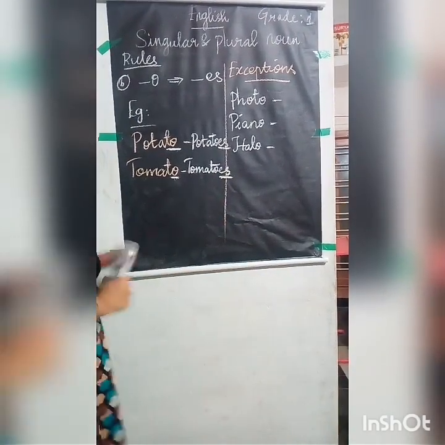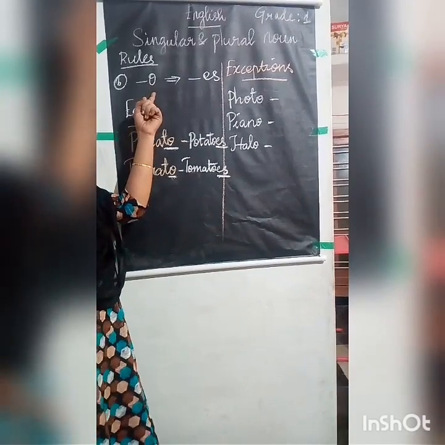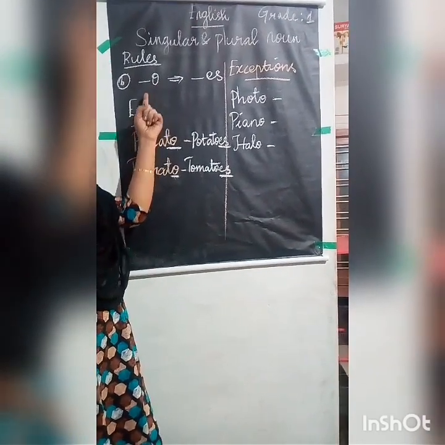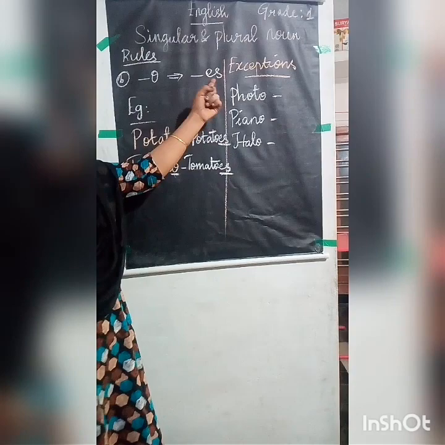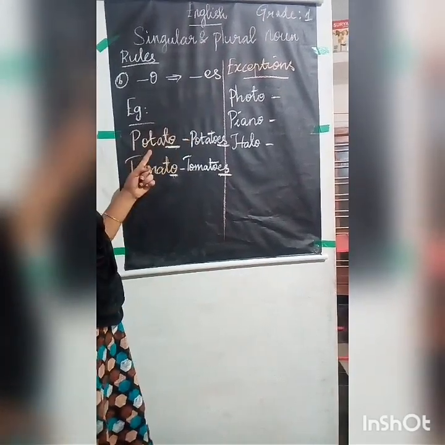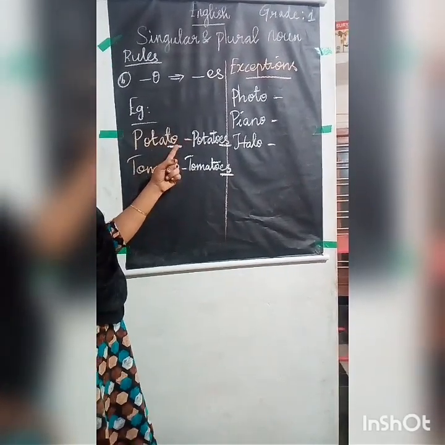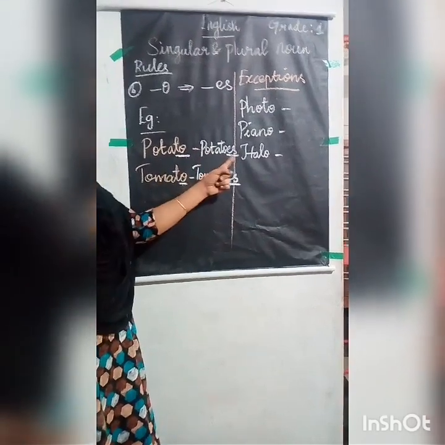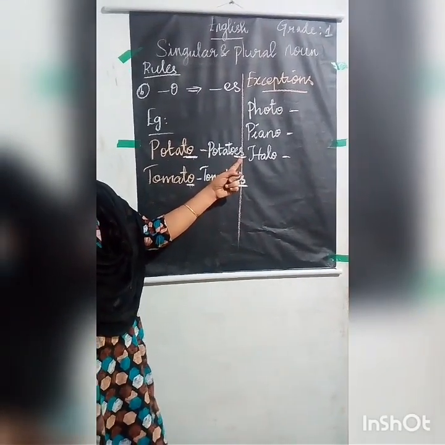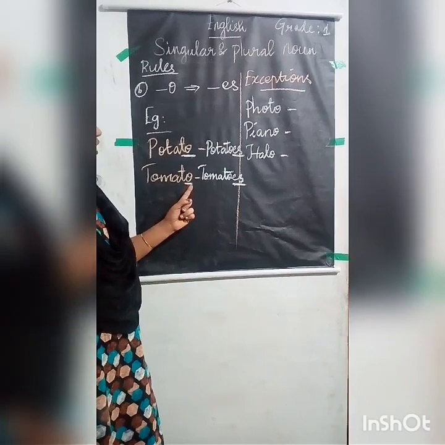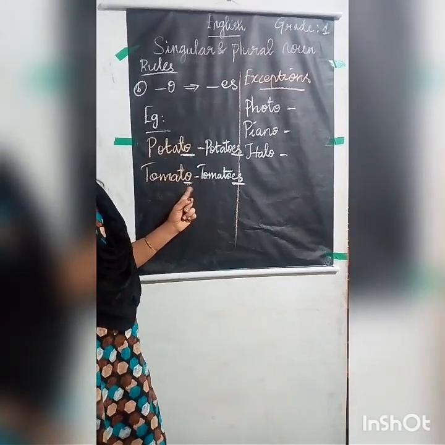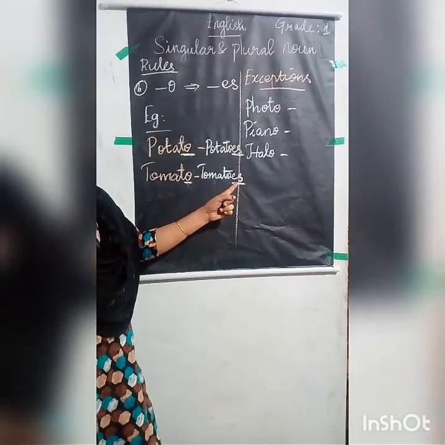Okay, children. So if the last letter of the singular noun ends with O, you have to add ES at the end. First example is potato. Here the last letter is O. We have added ES at the end to make it plural. Likewise, tomato also is ending with the letter O, and we have added ES at the end.